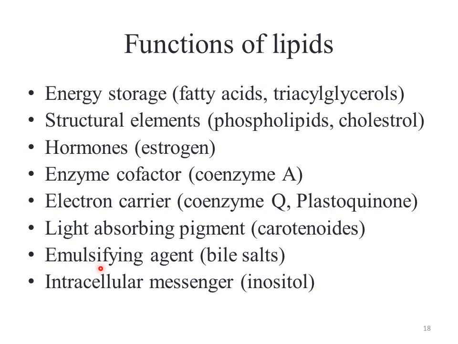These are also emulsifying agents, just like bile salt. These act as intracellular messengers, like inositol. So from here we can see they have a large list of functions, and they are very important in the body, not only for energy production, but they have other functions in the body.